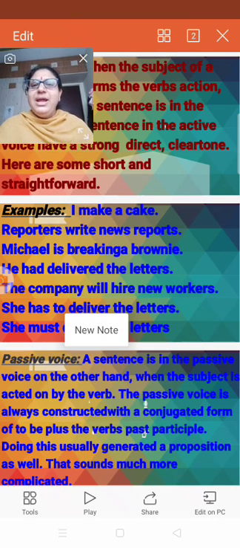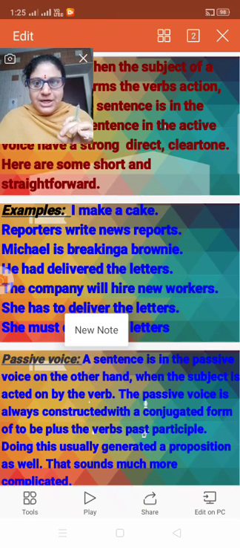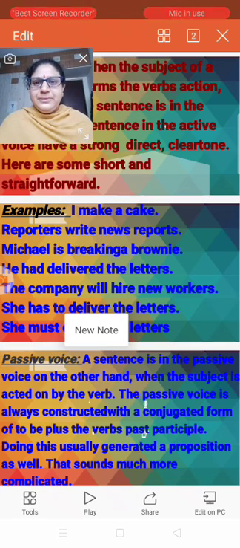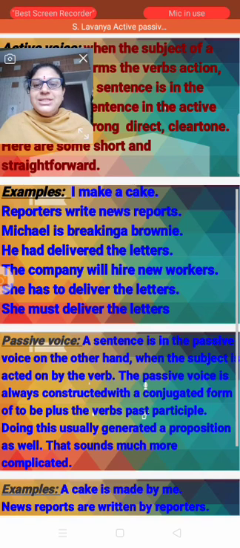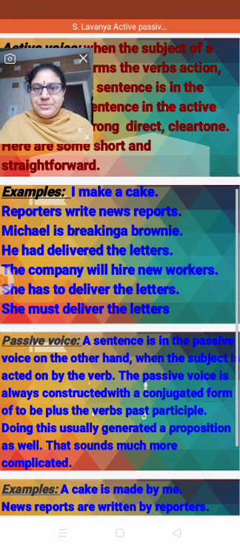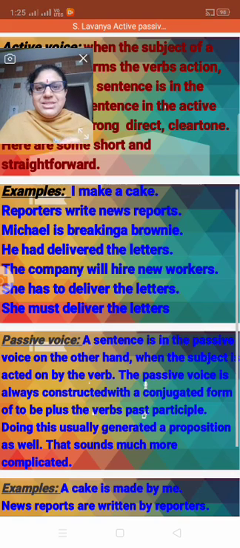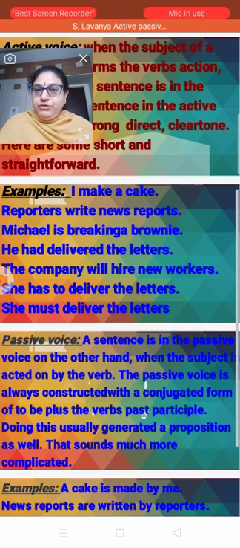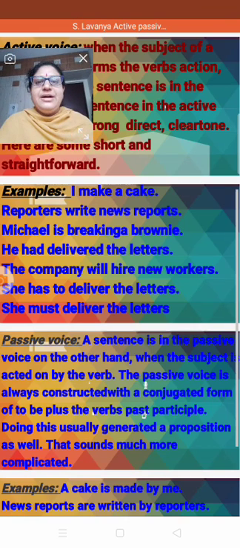Clear cut. I make a cake. So strong and direct, meaningful and completed sentences, right? I make a cake. Yes. And the second example, reporters write news reports. What do the reporters do? Reporters write news reports, right? So, past tense, present tense and also the future tense. In these examples, I have taken one example and I have written them.